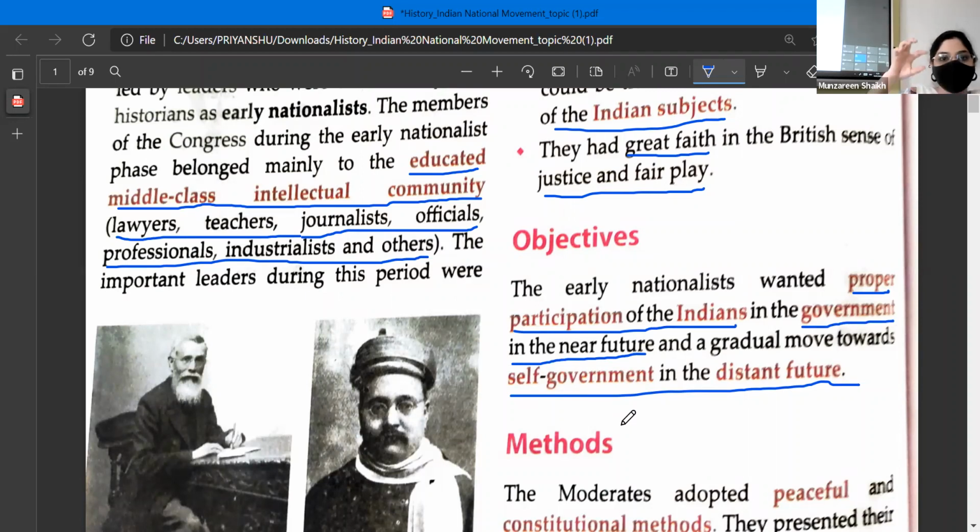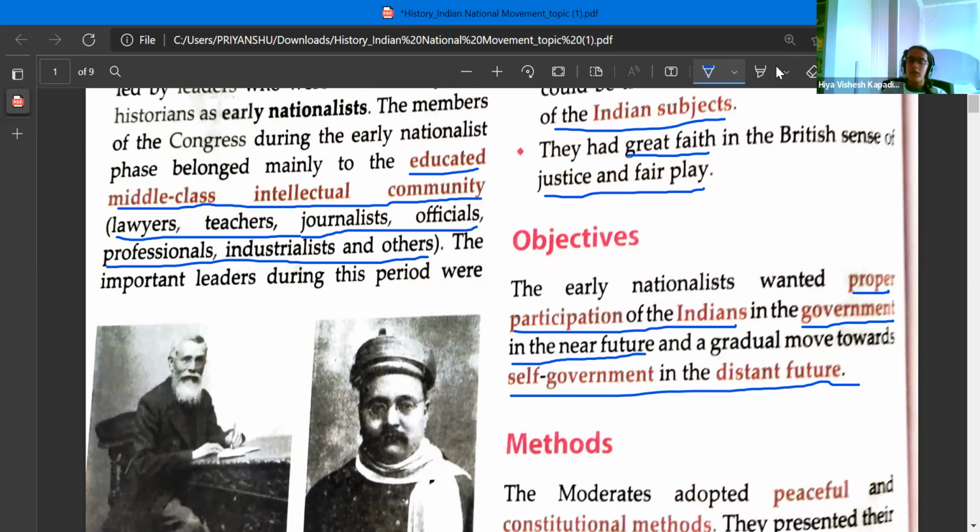Whenever you want to achieve a target, you have objectives, right? You set up immediate goals and you set up one month goals and five years goals, right? Like that. So what was the immediate goal? Yes, student?